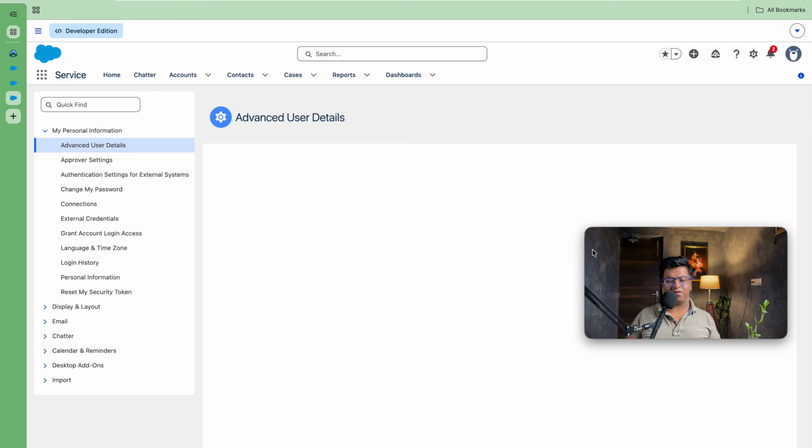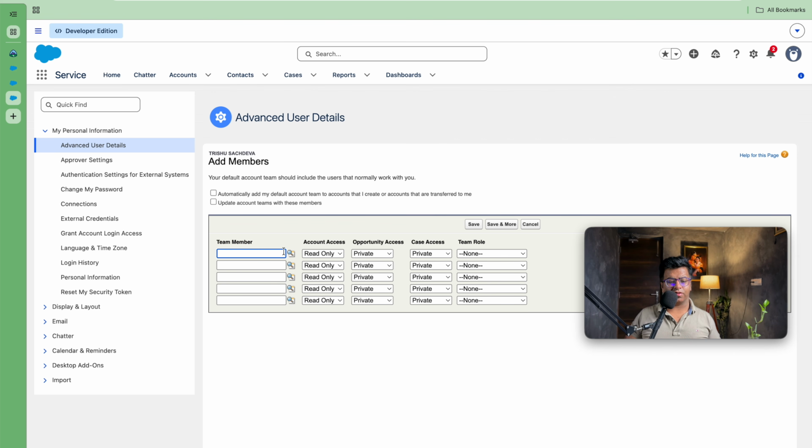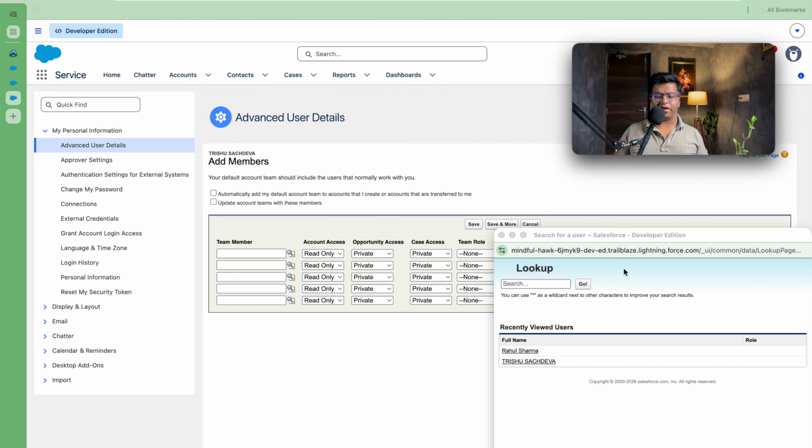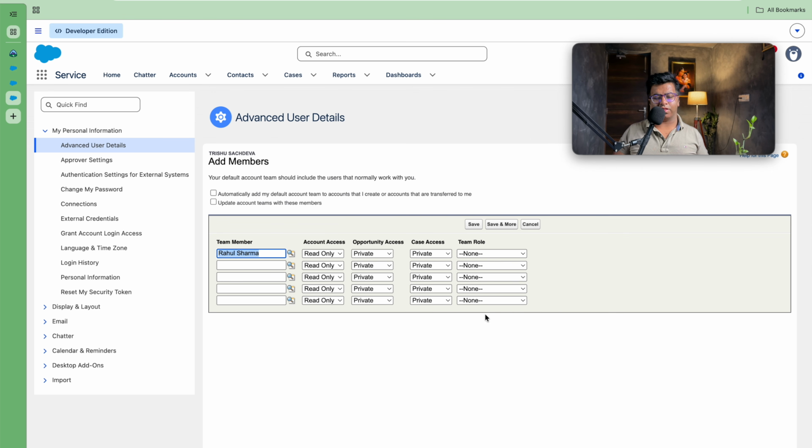By default you will see the new configuration open. Here we have all the names. This is the same pop-up that opens. Since Rahul Sharma is activated, I will be playing around with Rahul Sharma, who is acting with account as read write, opportunity as private. So let's make it read only, and case as private, and for team role, let's set it as Chief Medical Officer.